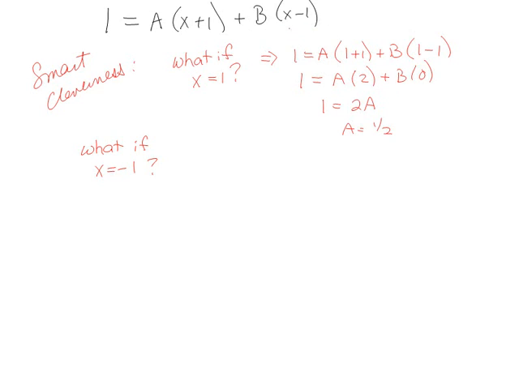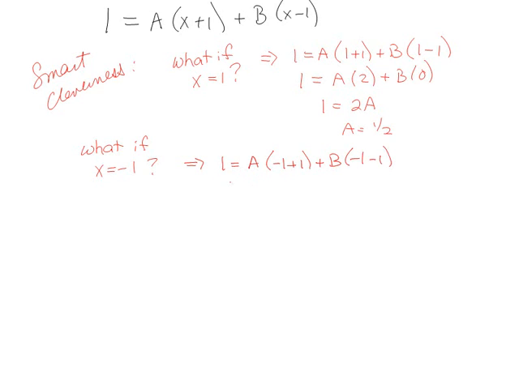So whenever I come over here, if I would like this term now to go to 0 so I can find b, I can say, well, if x is equal to -1, then that'll go away, and then I'll just have a value for b, which is what we do. So I'll say that means 1 is equal to a times (x is -1, plus 1) plus b times (x is -1, minus 1).